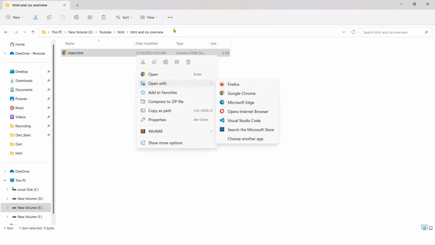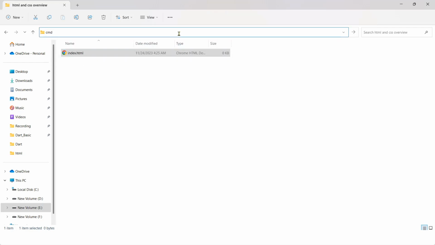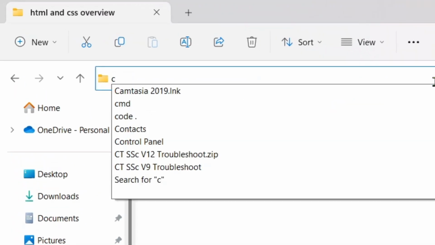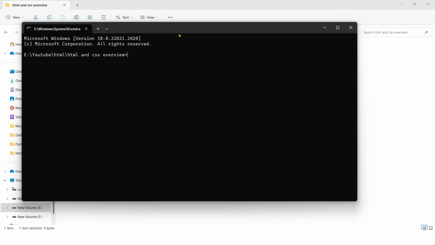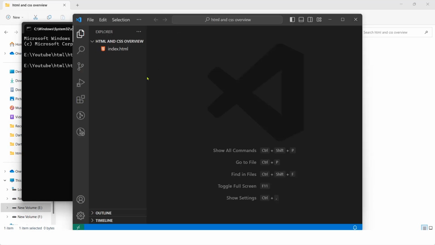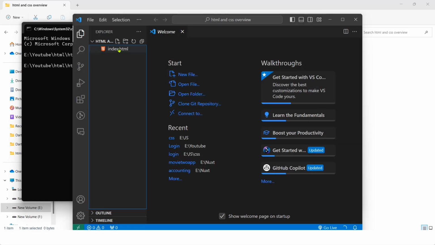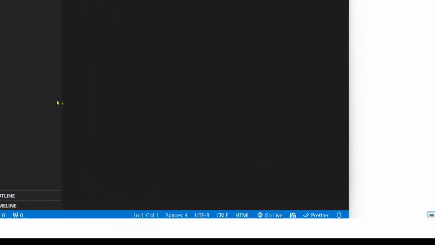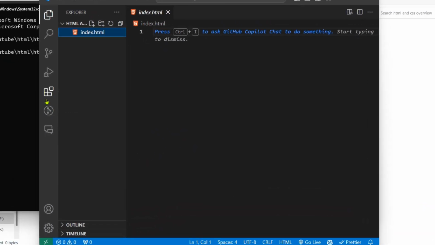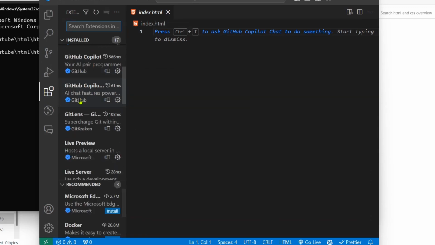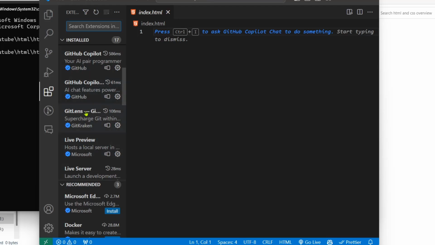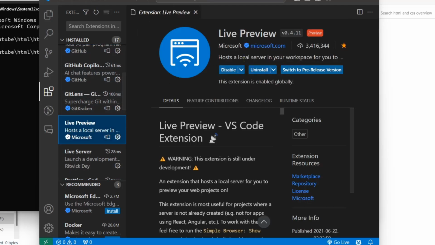Instead of from this place, I'm going to actually use Command, so that I can run the live server extension. For that, just type code space dot, and this will open our code editor. Yes, I trust the authors. I already have this live preview extension installed, that is why I have this go live option below. This one has more than 3 million downloads. You can check this one out.